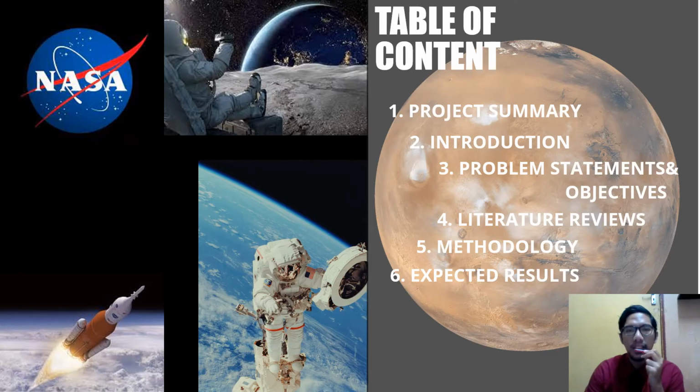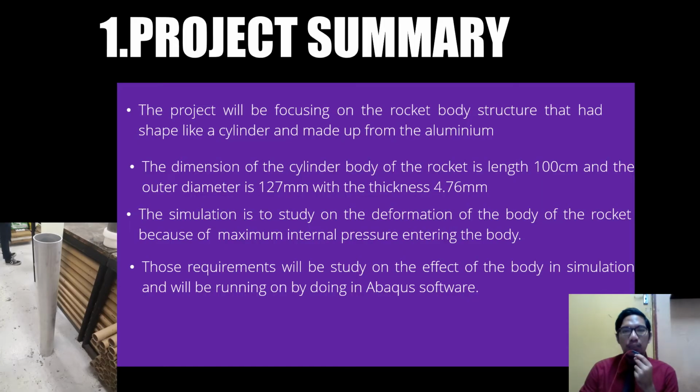Before we start, let's take a look at the table of content. There are 6 topics that I'm going to discuss. Starting with the project summary, introduction, problem statements and objective, followed by literature reviews, methodology and expected result.